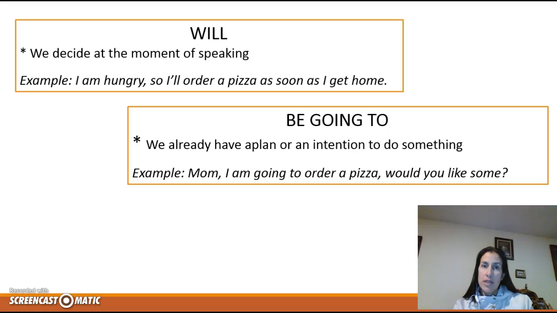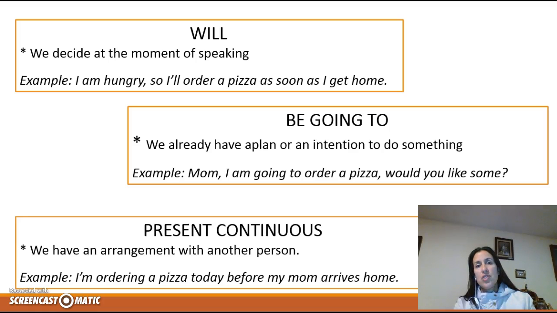Will, you make the decision in this moment, and going to, or be going to, you make the decision before you are talking about that. And the present continuous is when we have an arrangement. That means that we already did everything that is necessary to go on with my plans.